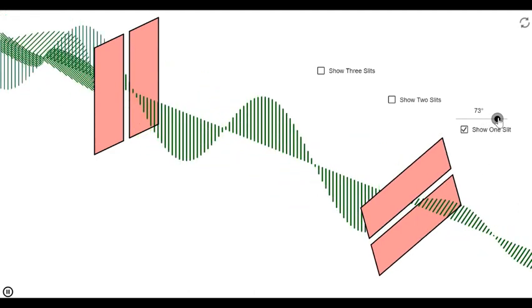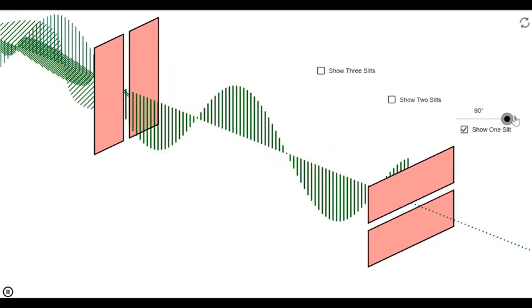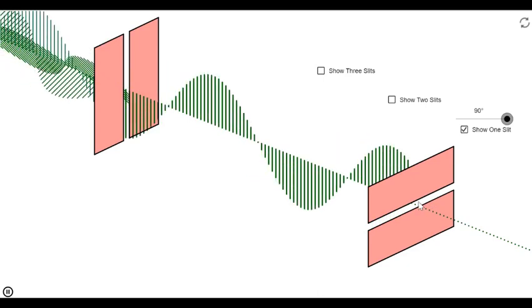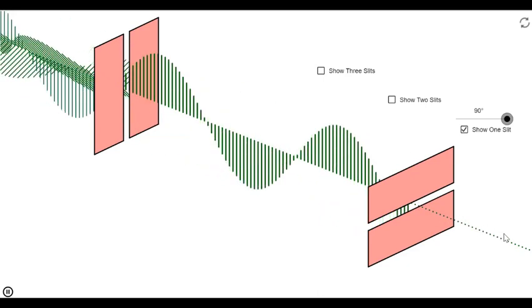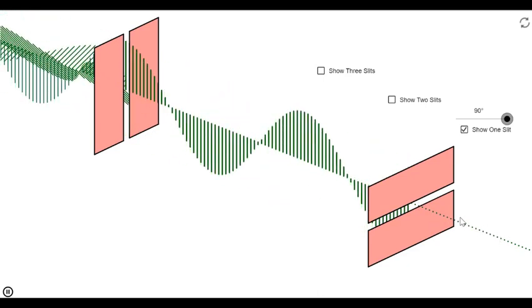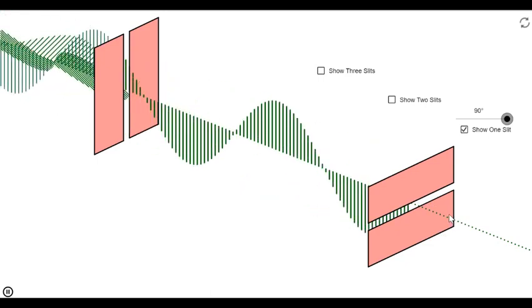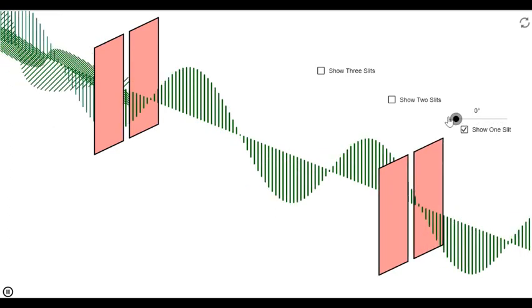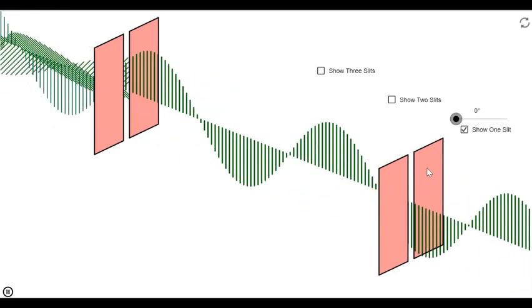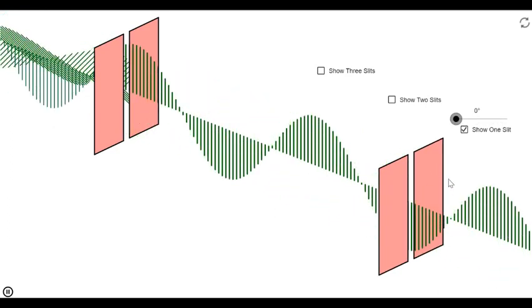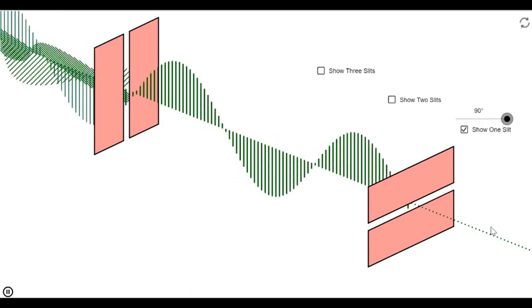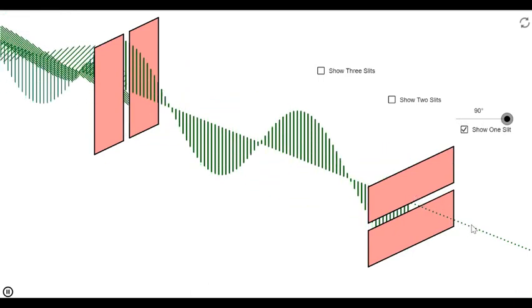What happens if I keep the analyzer at 90 degrees? Is there any light passing through this analyzer? No. So I can verify the light is polarized. Why? Because if I keep the analyzer at 0, that means my light is polarized along the upward direction, the y direction. But if I block this y direction, is the light passing through? No. Can you see any intensity? No.